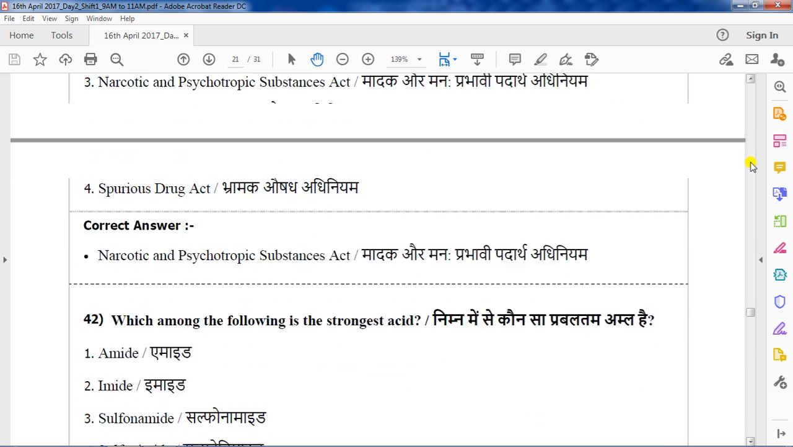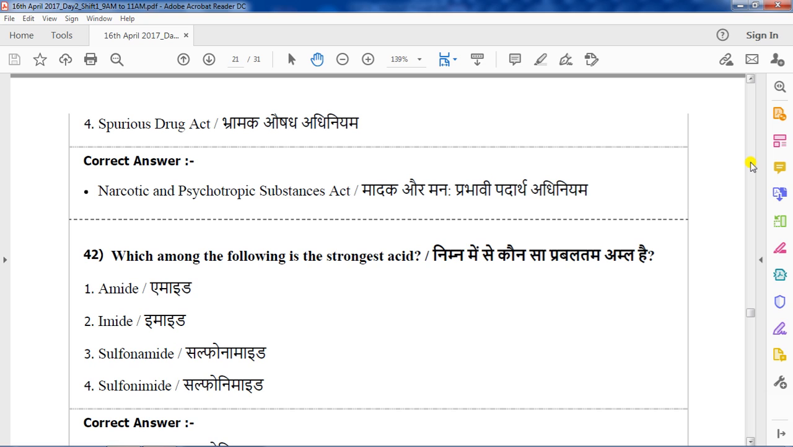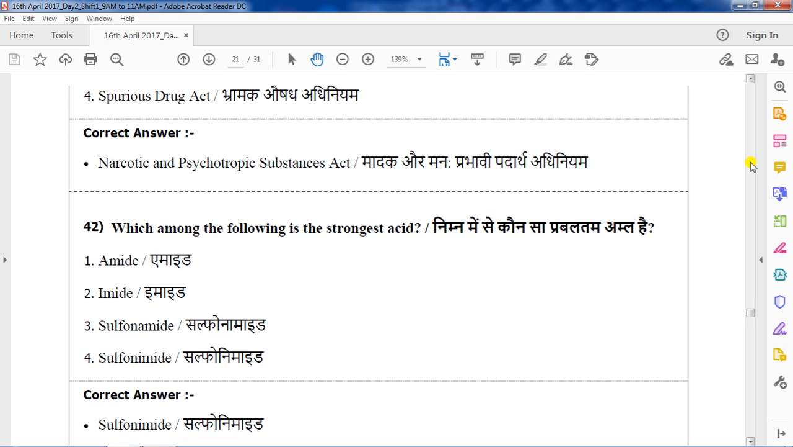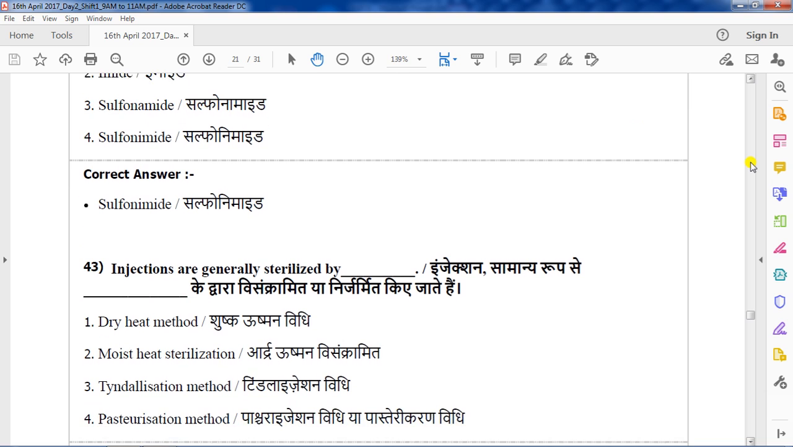Question number 42. Which among the following is the strongest acid? Amide, imide, sulfonamide, sulfonimide. The correct answer is sulfonimide. Option 4, sulfonimide is the correct answer. Question number 43.